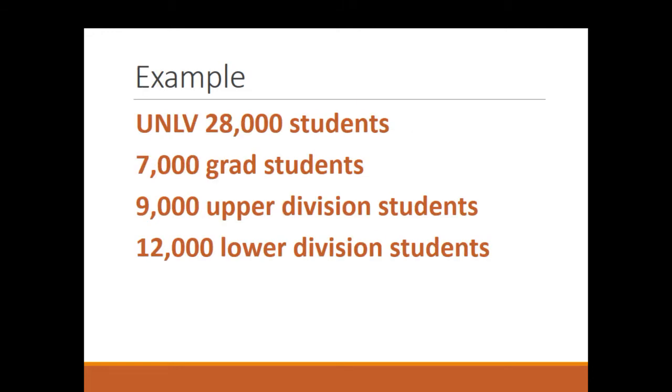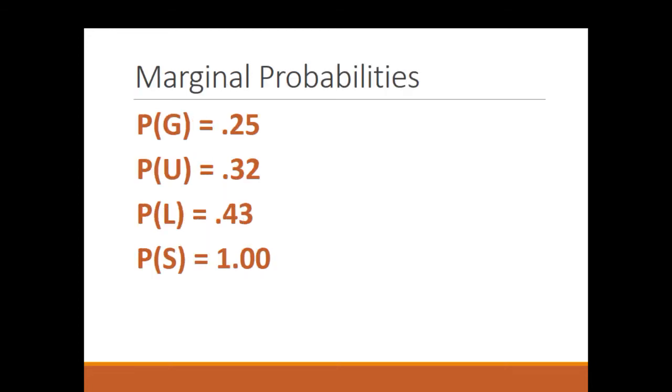We can get slightly more complex here and say, hey, we have 28,000 students, 7,000 are grad students, 9,000 are upper division students, juniors and seniors, and 12,000 are freshmen and sophomores, lower division students. We can do that math and see the probability of a grad student is 0.25, the probability of an upper division student is 0.32, the probability of a lower division student is 0.43, and if we add up the graduates, the upper division students, the lower division students, we get the probability of a student, which is 1.